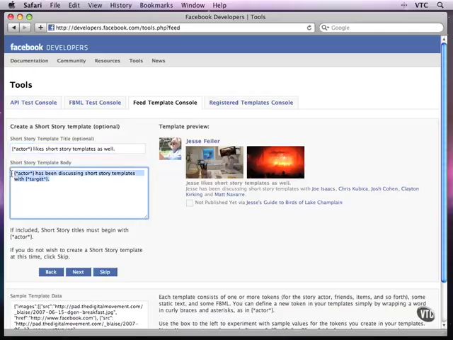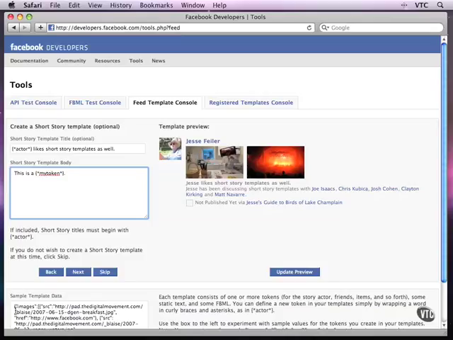I'll take out this version. I can type in, I'll put in a token here, pointed bracket, asterisk, my token, closing asterisk, closing pointed bracket.